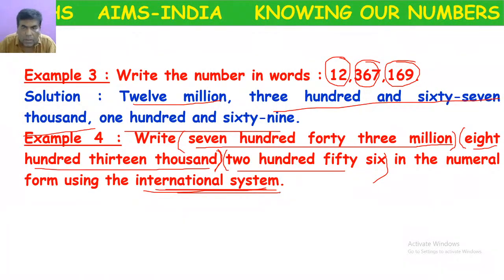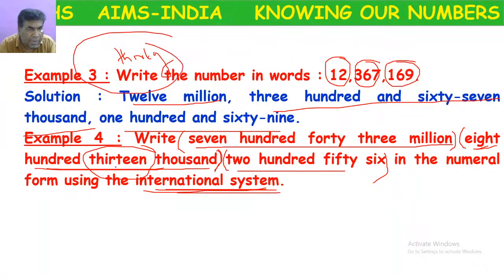Who is right? Here we are in thousands. What we have? 813. Here we have 13, not 30. Don't get confused. This is not 30. Here we have 13.